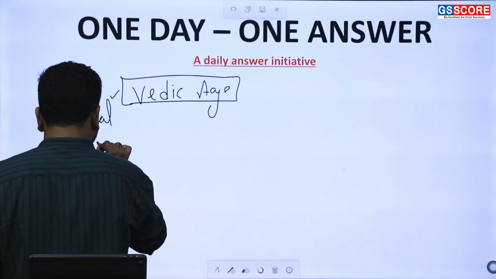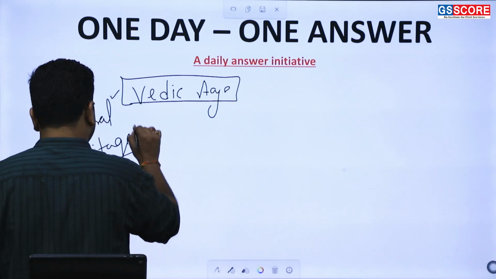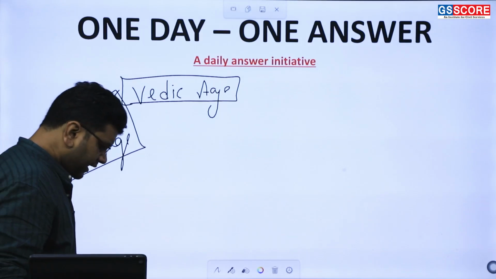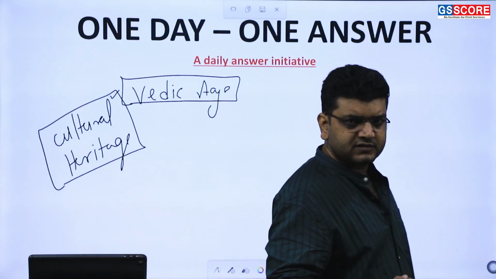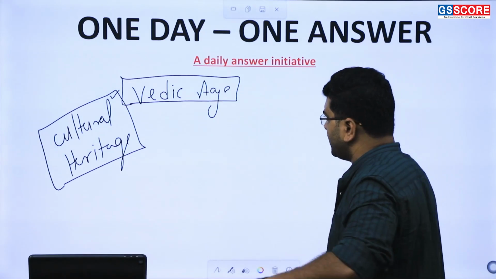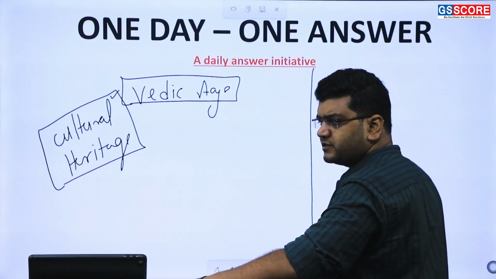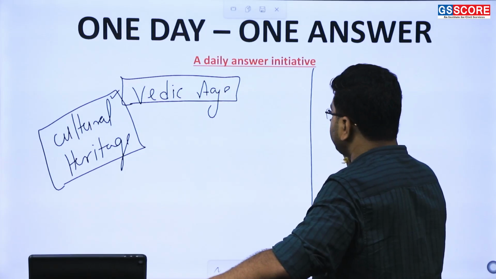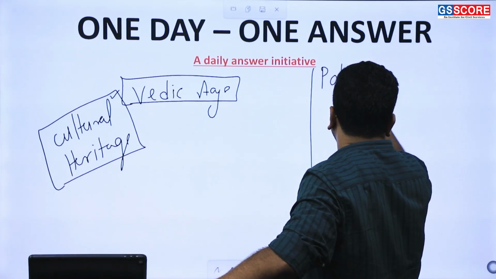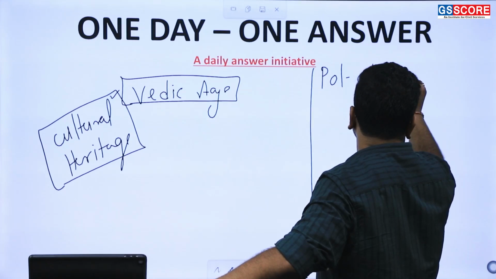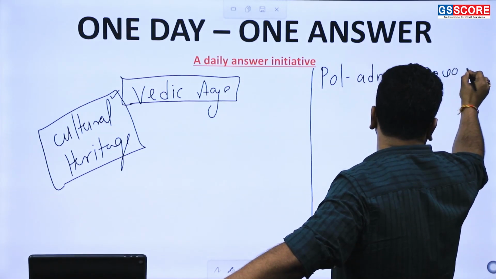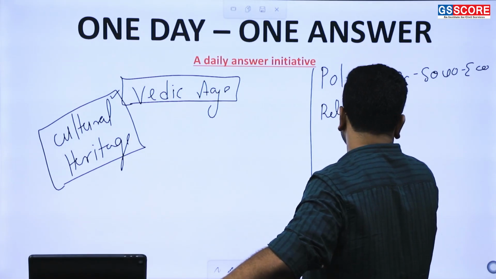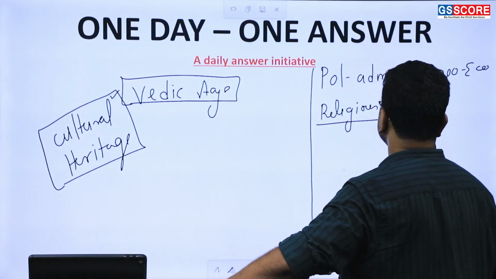Cultural heritage, Sanskritik Dharohar. So that's why getting a good conceptual clarity over Vedic Age is very important. As far as the questions of UPSC are concerned, the questions of the Vedic Age will basically come on a few important themes or subtopics of Vedic Age. And the subtopics of Vedic Age, for example, are the political, administrative, socio-economic, religious aspect of the Vedic Age.